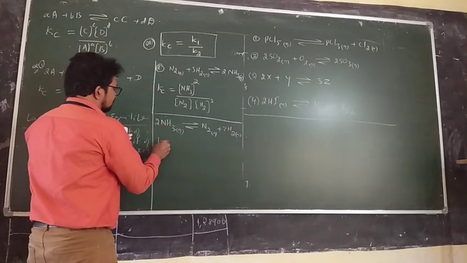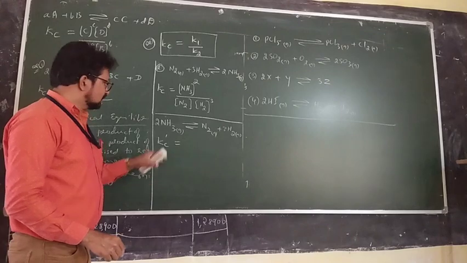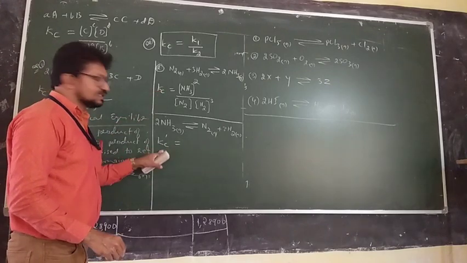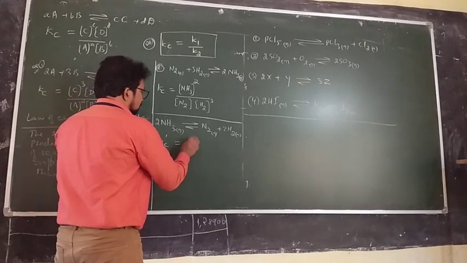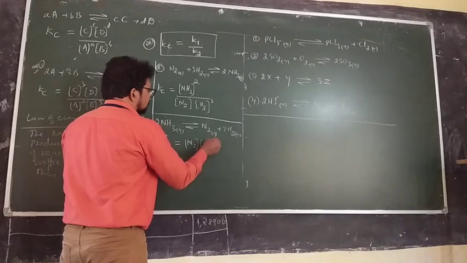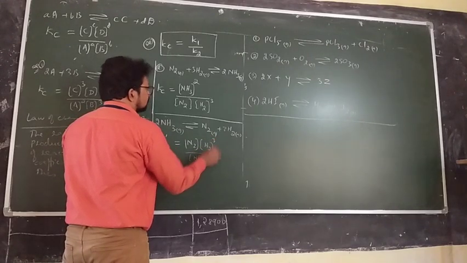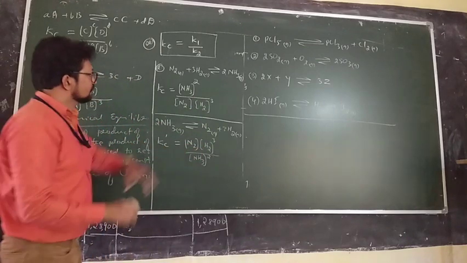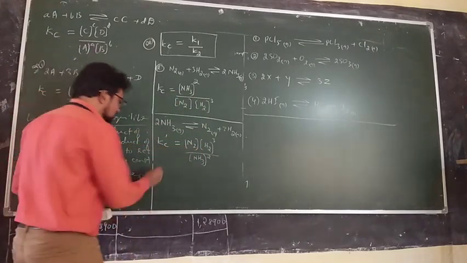Now what is the equilibrium constant? Because that is Kc, I call this Kc dash. Now Kc dash is, according to the definition, [N2] times [H2] to the power 3 divided by [NH3] square. If you observe these two equations, what have you seen?